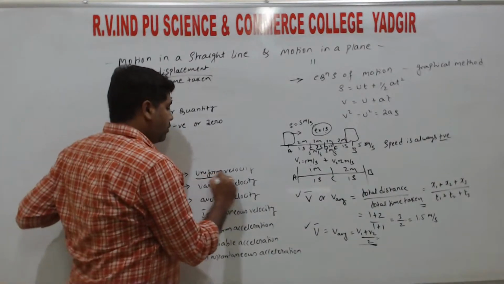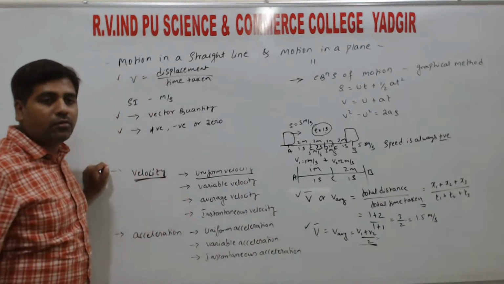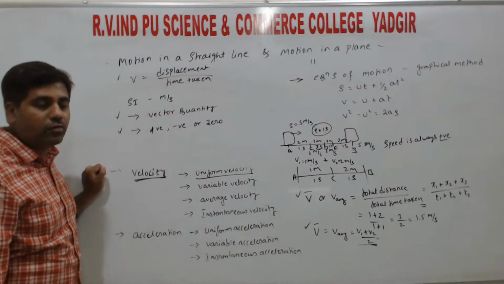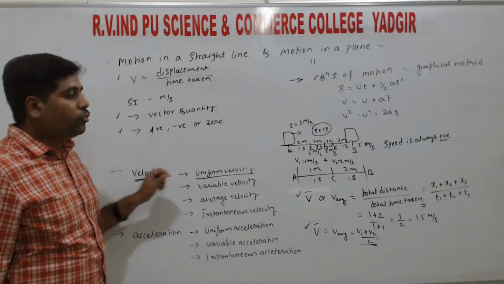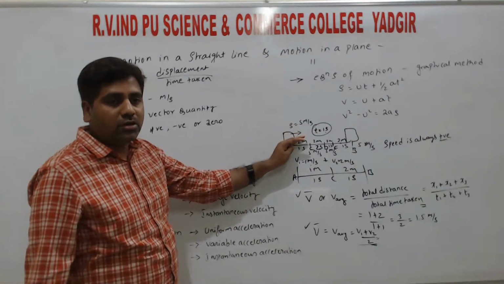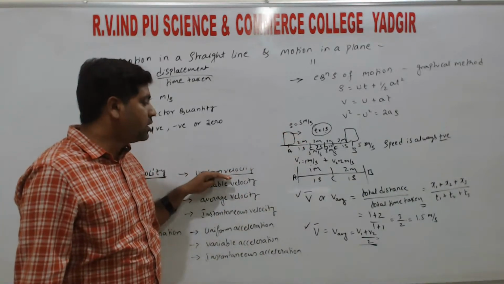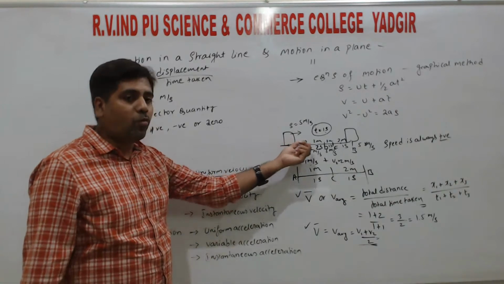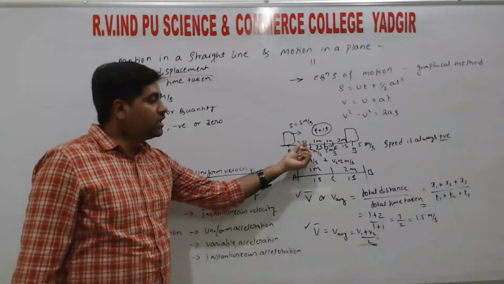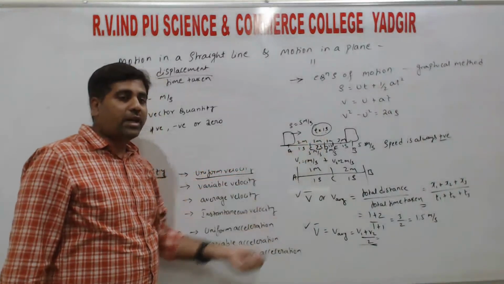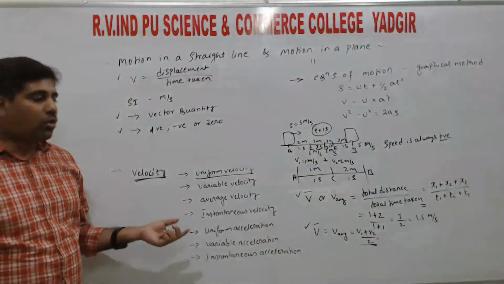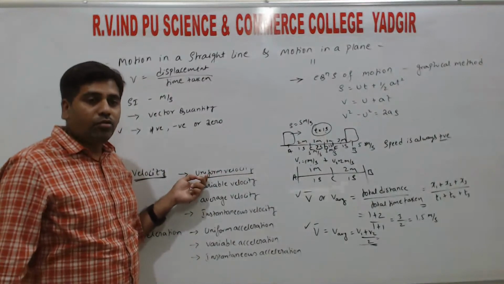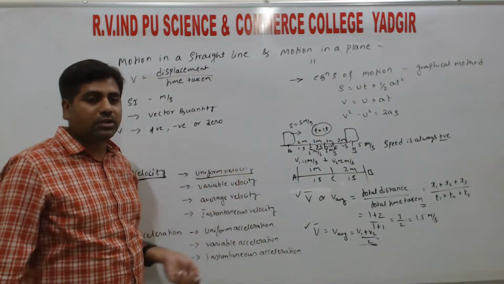So next, types of velocity. The first one is uniform velocity. During its motion, its velocity remains constant. That type of motion we call uniform velocity or constant velocity. If an object is moving, then at each and every point its velocity must be the same. Such velocity we call uniform velocity or constant velocity, right?